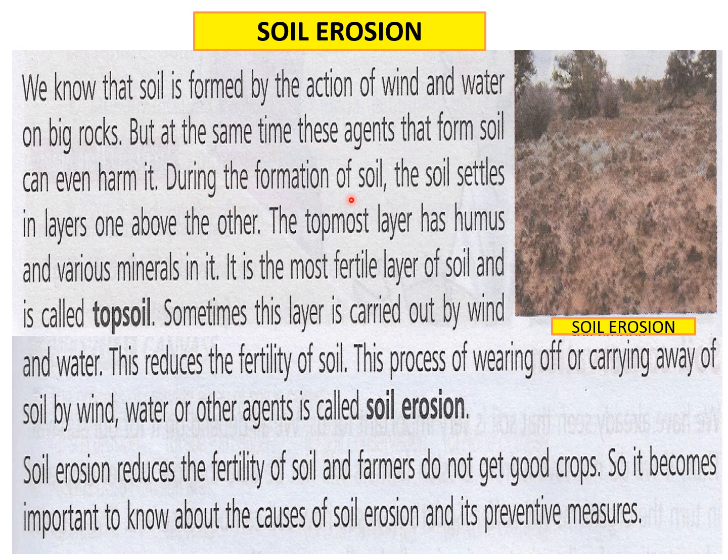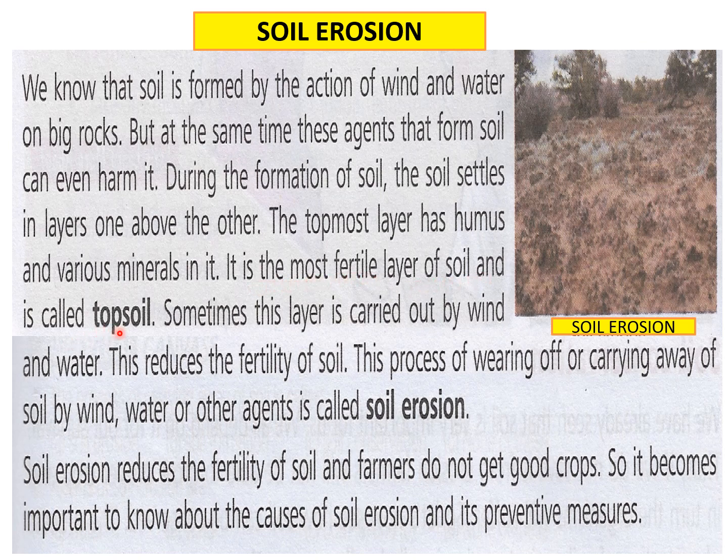During the formation of soil, the soil settles in layers one above the other. The topmost layer has humus and various minerals in it. Children, you must already know what humus is. Humus is the dead plants and animals that get mixed in the soil to make it fertile. This topmost layer is very useful for the growth of plants because it is the fertile layer. Plants can grow only in the topsoil. They cannot grow in subsoil. So this is the most important layer of the soil. It is the most fertile layer of soil and is called topsoil.